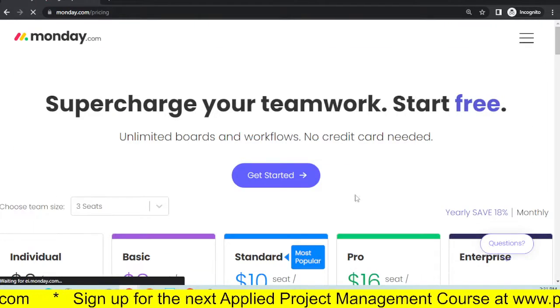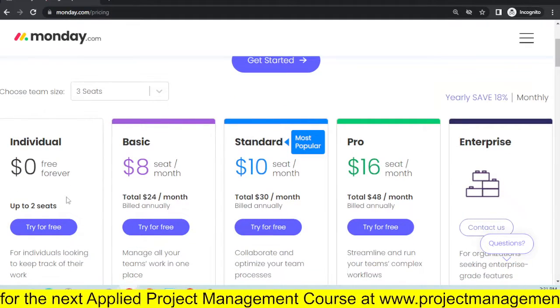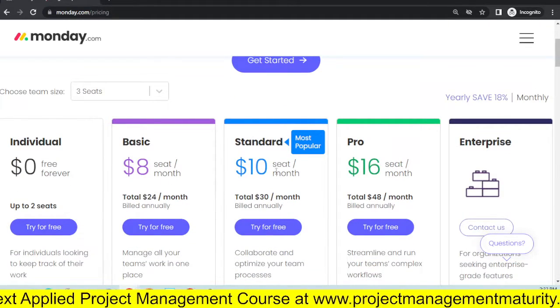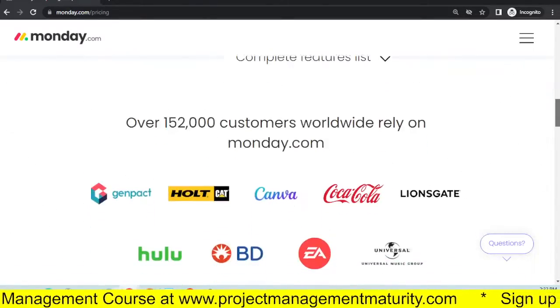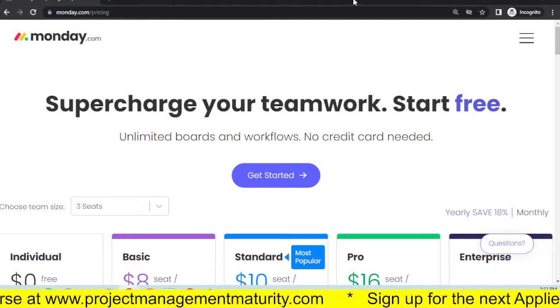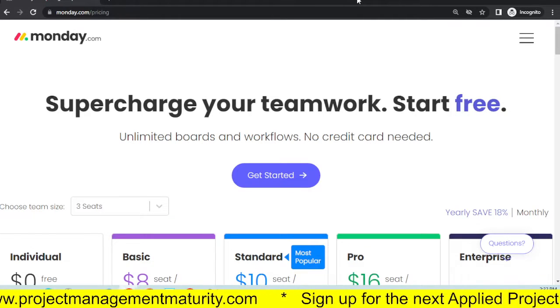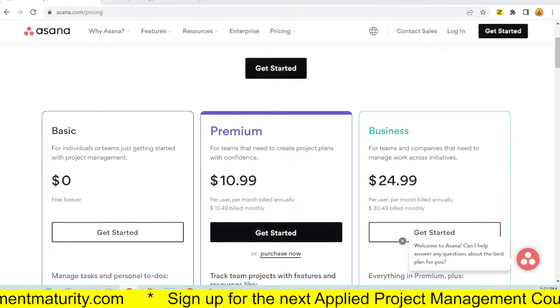Pricing. We've got the individual starts at $0, basic $8, standard $10. You can't beat the price. That's for sure. Can't beat the price. I'm going to be straight up honest. I actually prefer a more robust feel that I get from Smartsheet right off the bat. It seems a little bit more stable and less fiddly.